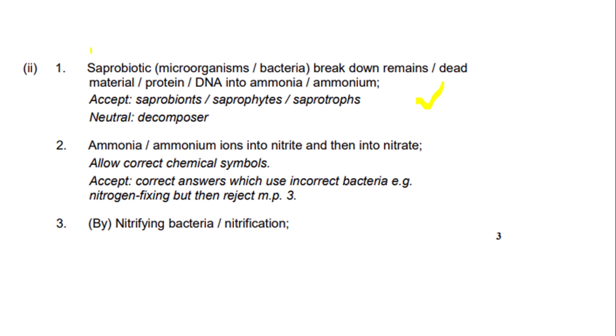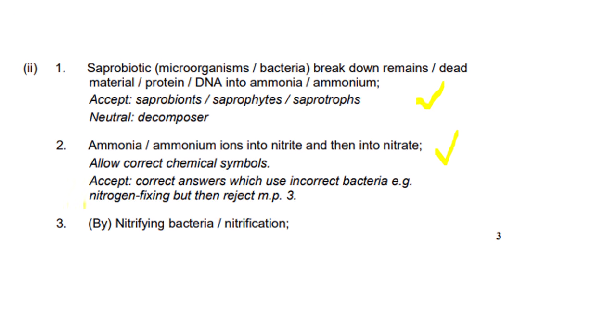So the second marking point says ammonia or ammonium ions are converted into nitrite and then into nitrate. So we would get that mark as well. Also, it allows you to write the chemical symbols, so the equations. Also, it accepts the correct answers which use incorrect bacteria, for example, nitrogen fixing, but then reject in mark point 3. So if you refer to nitrogen fixing bacteria in mark point 3, you don't get any marks at all for the question, even if you got mark point 1 and 2 correct.